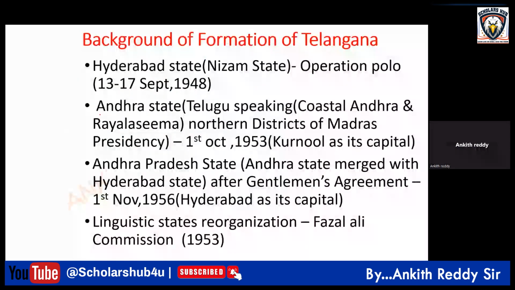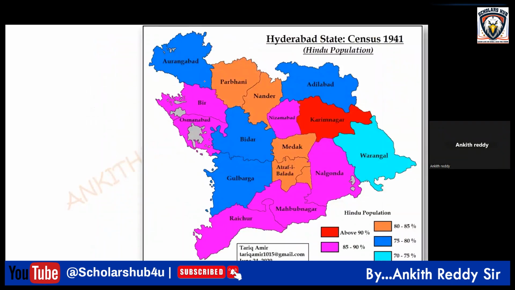And then we briefly discussed the Hyderabad state. In total, how many districts were part of Hyderabad state? 16, sir. Okay, can you list out the names? Adilabad, Nizamabad, Karimnagar, Medak, Atrafi Baldia, Mahbubnagar, Nalgonda, Warangal. These were the Telangana districts which were part of Hyderabad state.